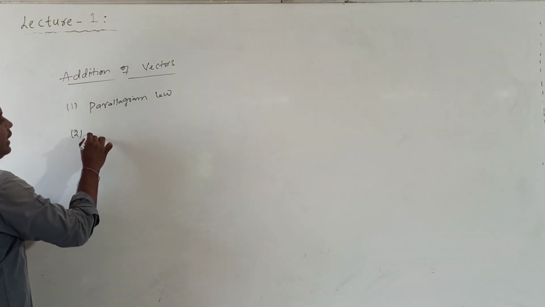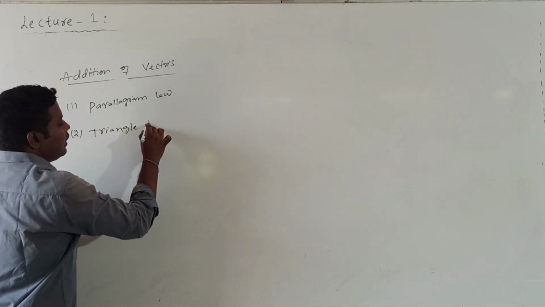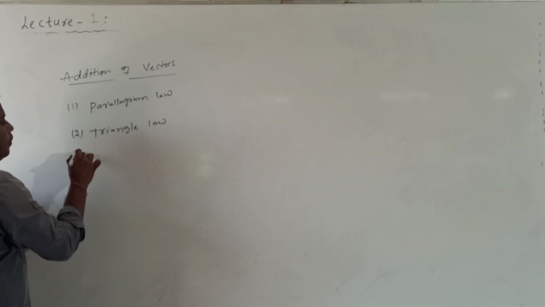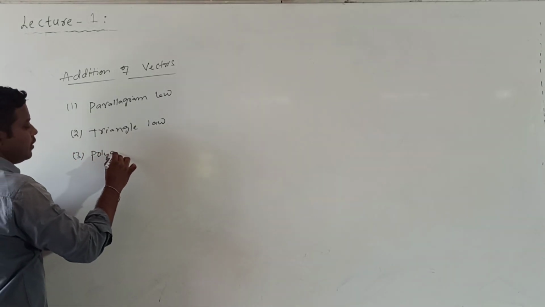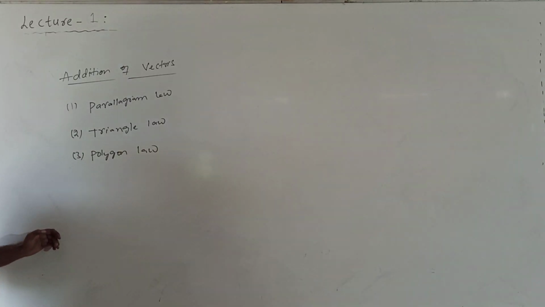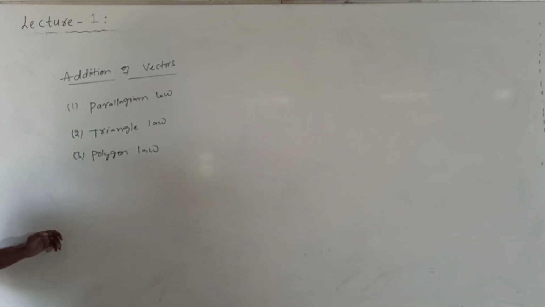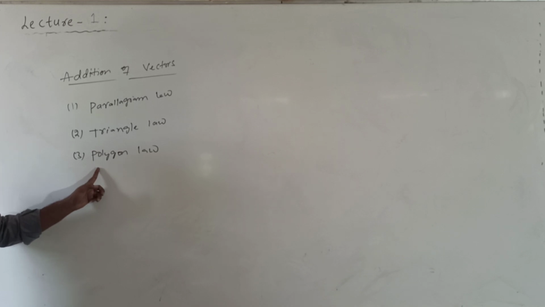Second law is given by the triangle law of vector addition. The last law is given by the polygon law of vector addition. So these are the three laws. We can use any law. If you want to add two vectors, you can go with parallelogram law or triangle law. If you want to add more than two vectors, we can use the polygon law.